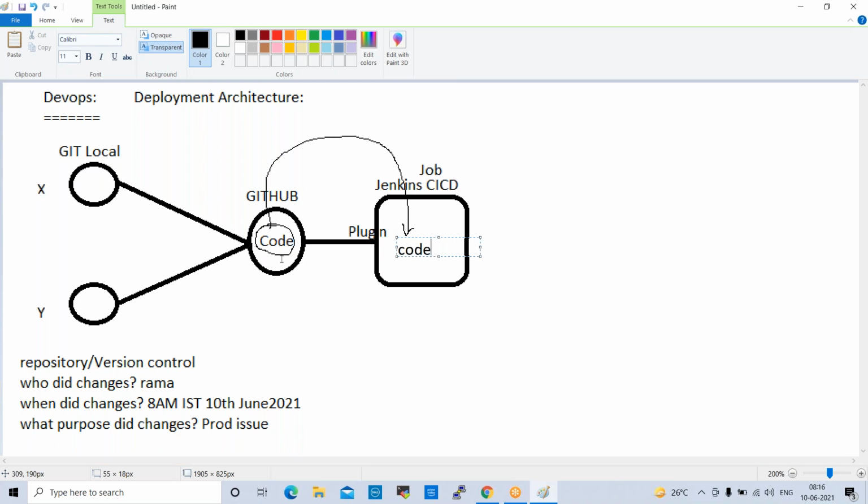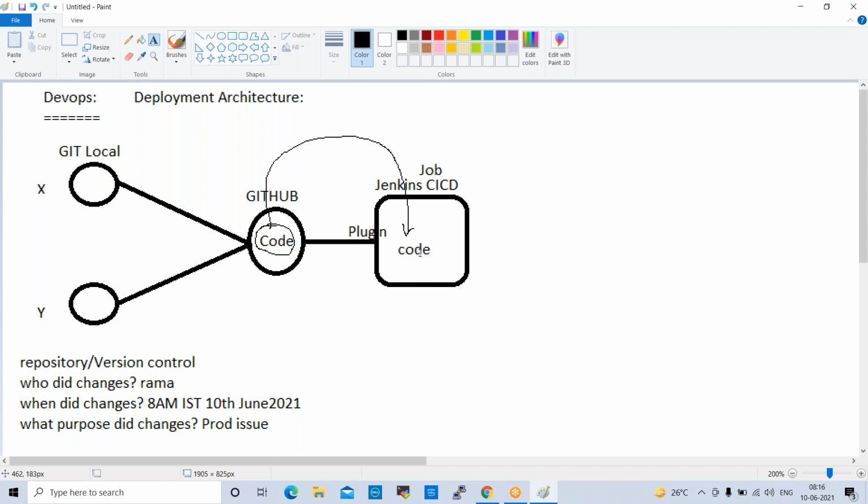Once we pull this code from GitHub to Jenkins, this code is raw code. Normally, developers will prepare raw code only. Raw code means unstructured code. Raw code normally will not be understood by application servers. Ultimately, once we pull the code, we need to deploy it on application servers, for example, a Tomcat server.